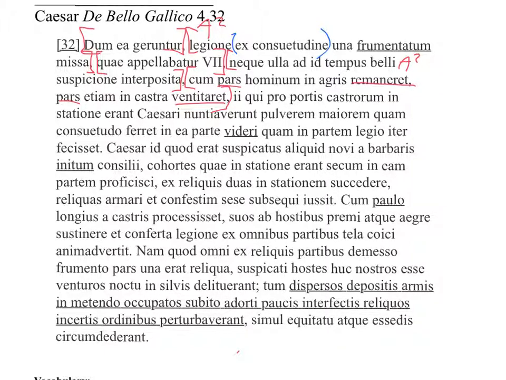Now I see a qui clause there, so I immediately think, aha, I have to start a clause there. We're going to save ii for later. We see "pro portis castrorum," the genitive has to go with portis, so that's just right there with it. "In statione," that looks like a nice preposition to me, and erant is our verb that ends our qui clause. "Caesari nuntiaverunt." There are the other core elements of our main clause going with ii here, so I'll put those in blue here.